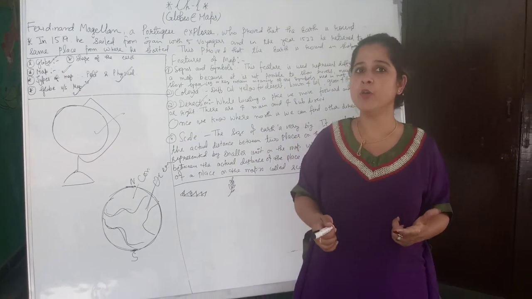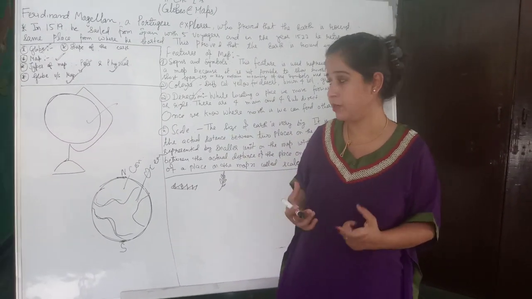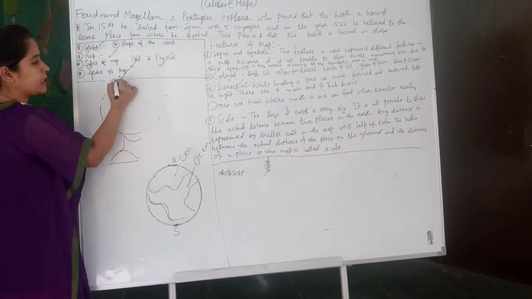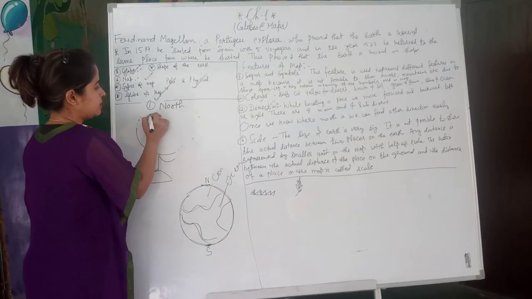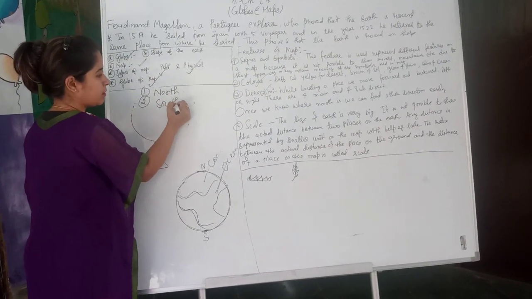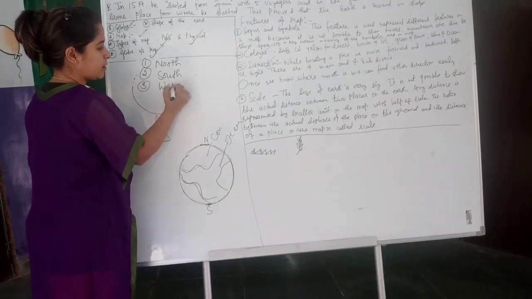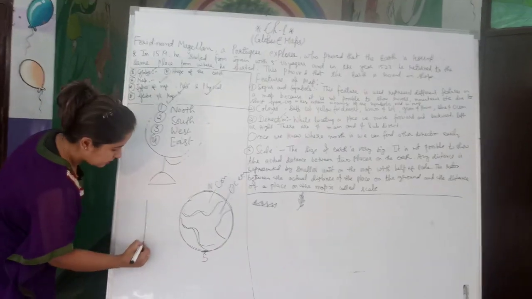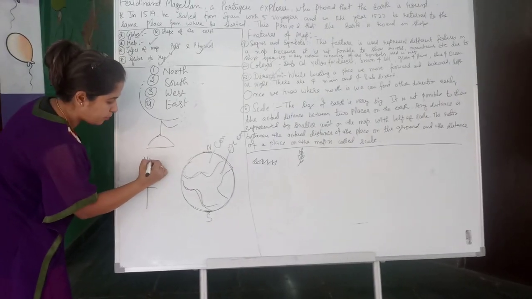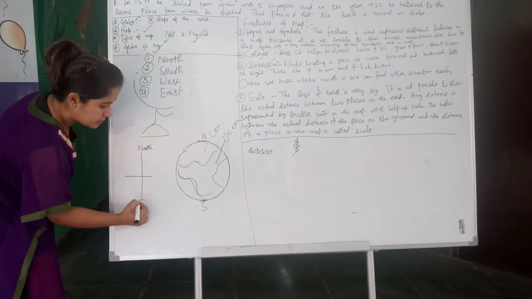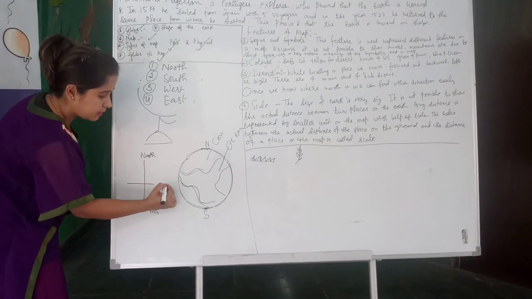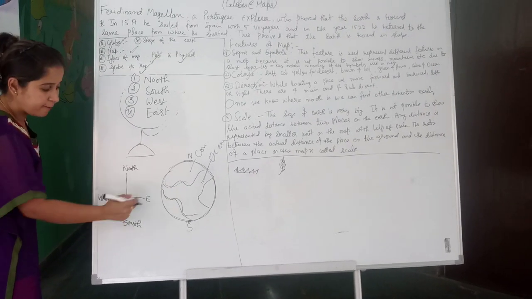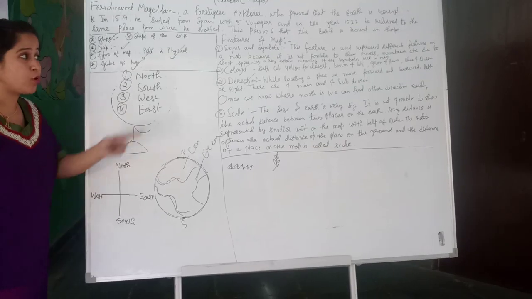So let's recap what the main directions are and what the sub directions are. Main directions are of 4 different types. First is north, second is south, third is west, and fourth is east. And where are these located? This topmost is called the north direction, this is the south direction, this direction is east, and here is the west direction. These are the 4 main directions I am talking about.